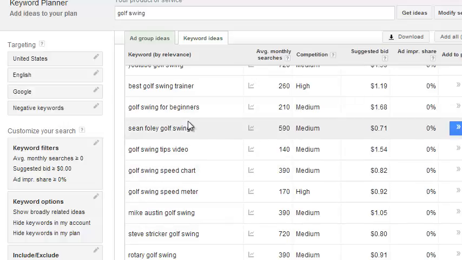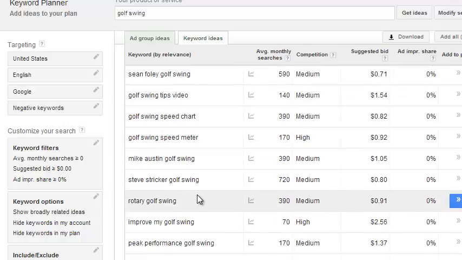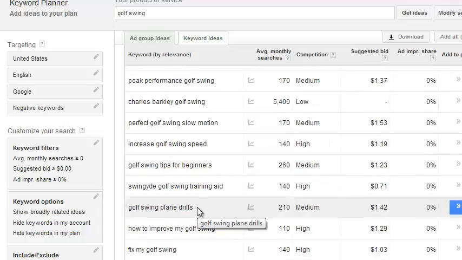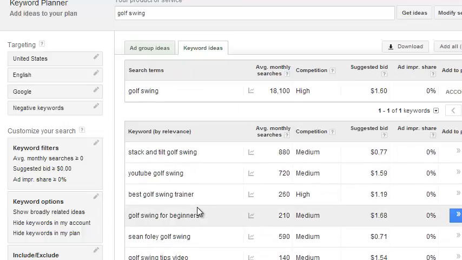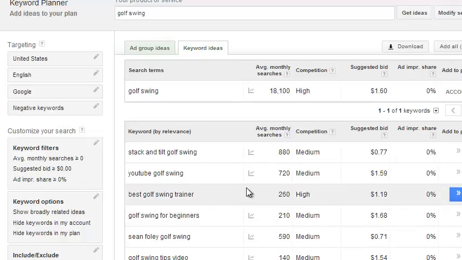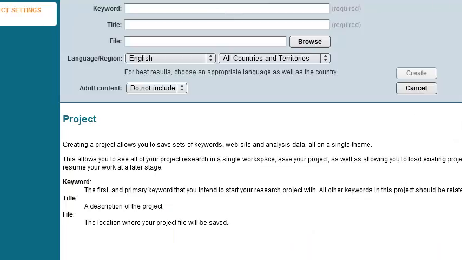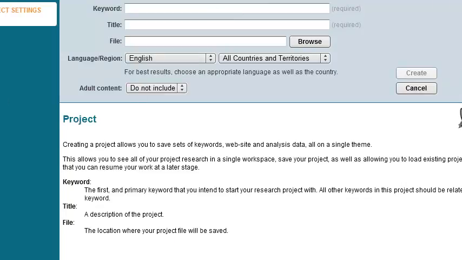And from here, you can just basically start going through and picking out some keywords that look like good ones to target. So that is the free method. It's not necessarily the most efficient way to do it because, again, it just requires a lot of work on your part. So I like to use Market Samurai here. And let me shrink this down to fit in the video a little better.